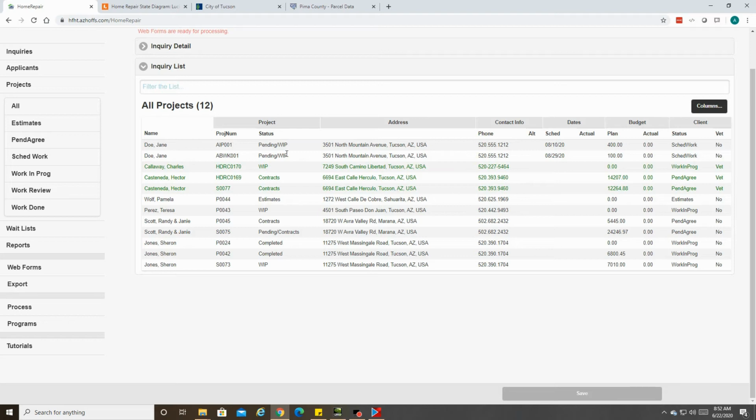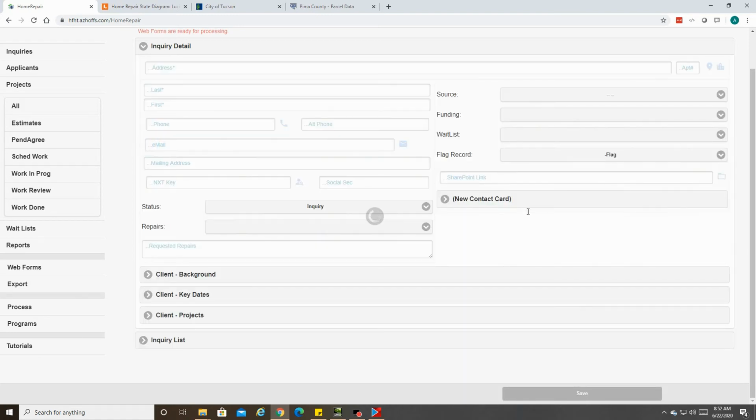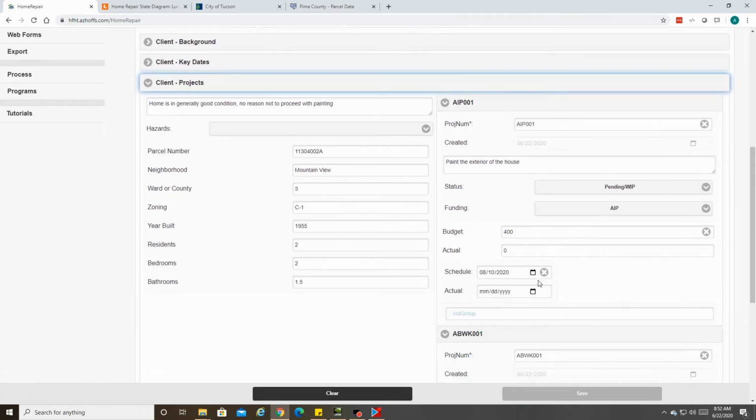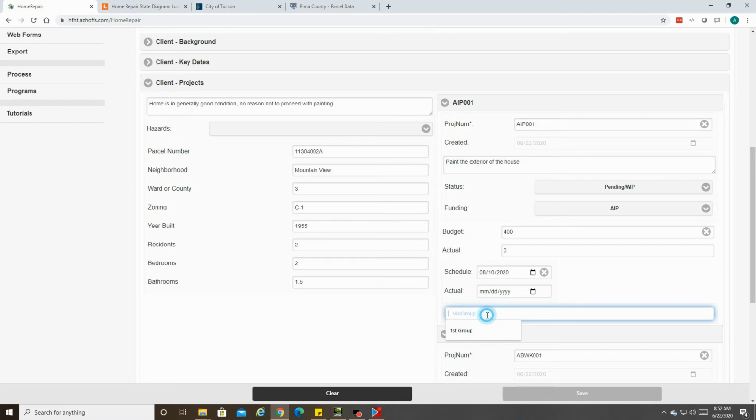As time progresses, the projects can be updated to record actual start date, financials, and the status. There is a text field to record volunteer groups and/or contract resources that are being used to perform the work.